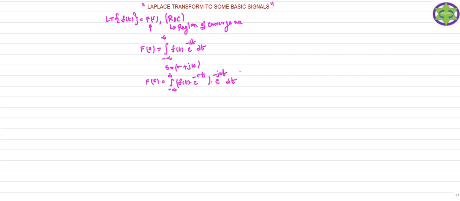If we observe clearly, the left hand side is the Laplace transform of f of t and the right hand side is nothing but the Fourier transform of the signal f of t multiplied by e power minus sigma t. So to find the Laplace transform of f of t, you just find the Fourier transform of f of t multiplied by e power minus sigma t.